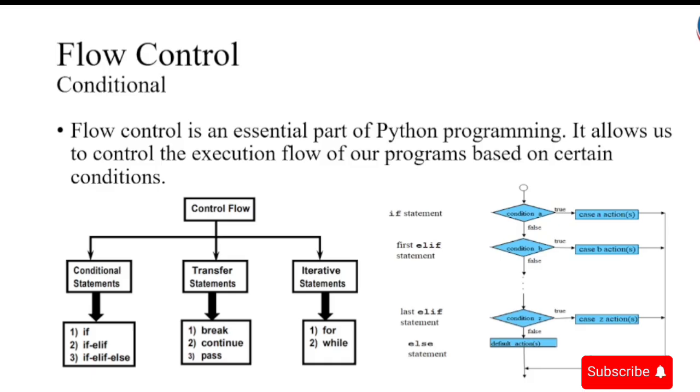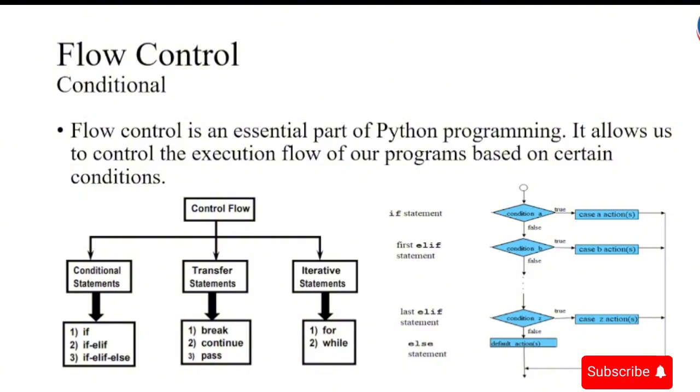So we have flow control. Flow control is an essential part of Python programming, which allows us to control the execution flow of our programs based on certain conditions.